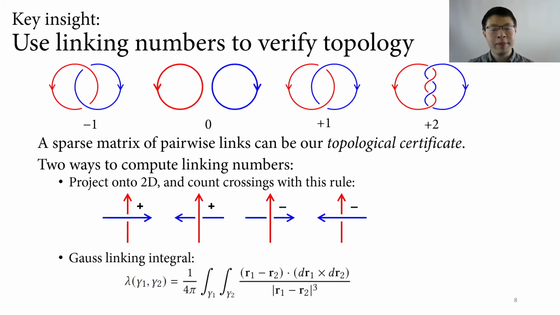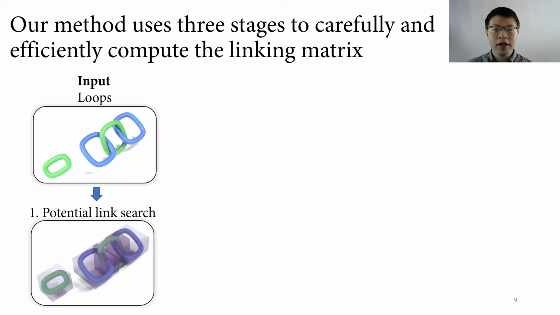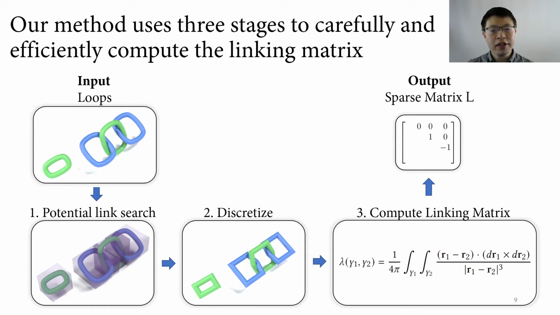We explore and comparatively evaluate many ways to compute the linking number. One way is by projecting onto a plane and counting crossings, and another way is by computing the Gauss linking integral. Our method uses 3 stages to efficiently compute the linking matrix. Given an input set of loops, we first compute a list of potentially linked pairs of loops. Then we carefully discretize the curves into polylines, and finally we process the polylines to compute a sparse triangular linking matrix. This is the final certificate. 2 structures with the same linking topology would have the same matrix.